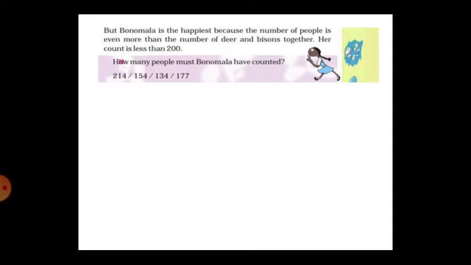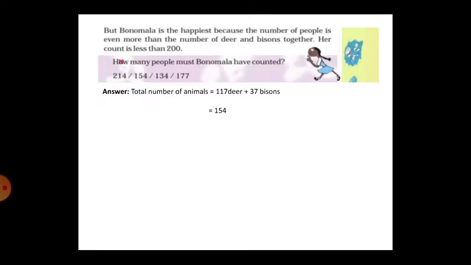But Bonamala is the happiest because the number of people is even more than the number of deer and bison together. Our count is less than 200. Right? Their count is less than 200. How many people must Bonamala have counted? 214, 154, 134 or 177.